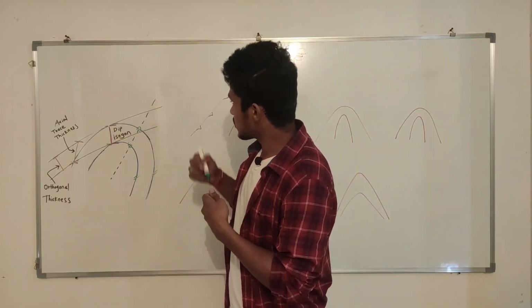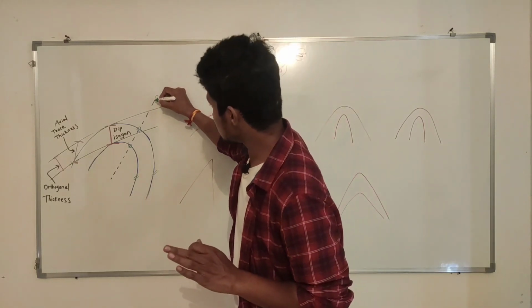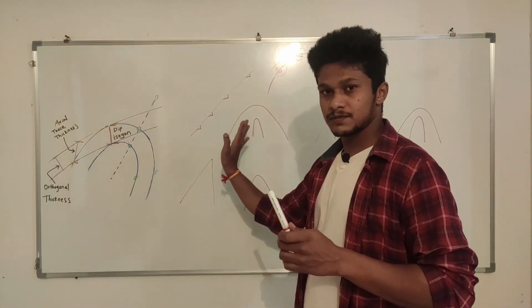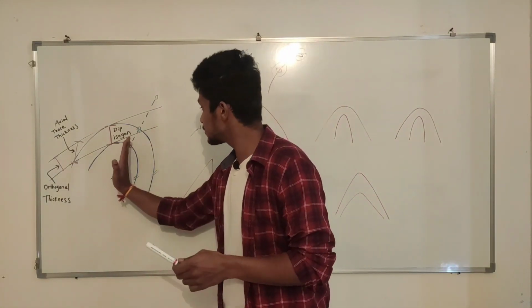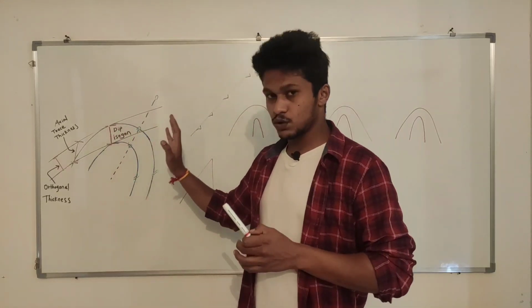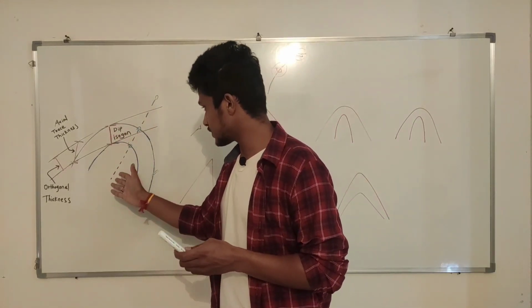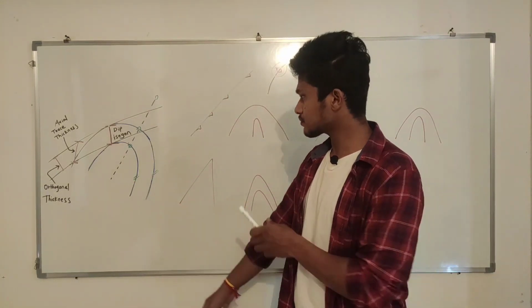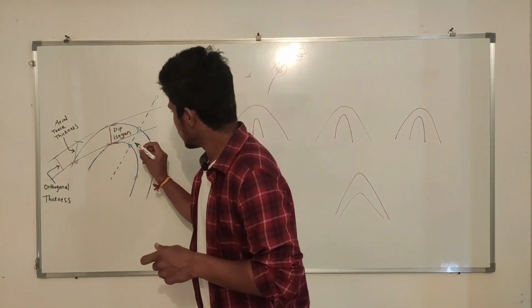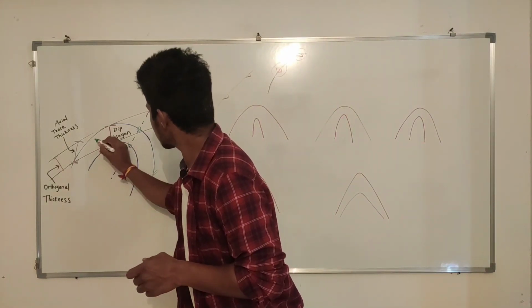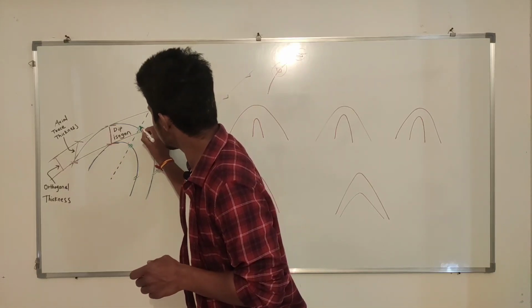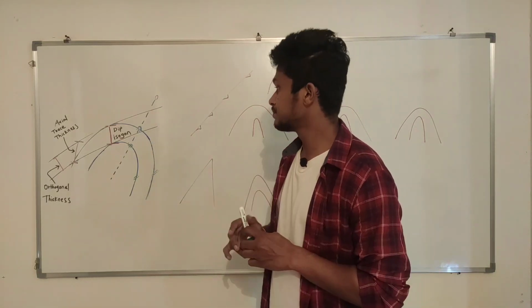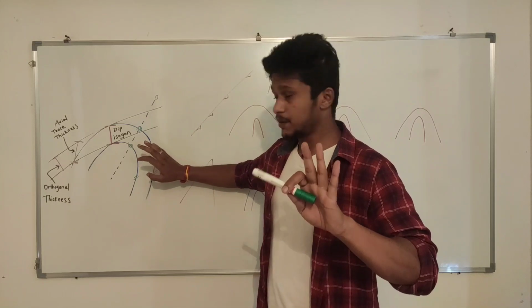Wherever this is the axis of fold, sorry, not axis of fold, this is the axial plane trace. Here we can see a line, but it is a plane, right? Just imagine it in 3D. Here I cannot show you a plane, that's why I have drawn one line. The dotted line is the axial trace, or we can say axial plane. So wherever the axial plane is cutting both the arcs, this is the inner arc, this is the outer arc, this is the curvature and this is the curvature of this point, okay? So now we are going to consider curvature plus this term, remember it.